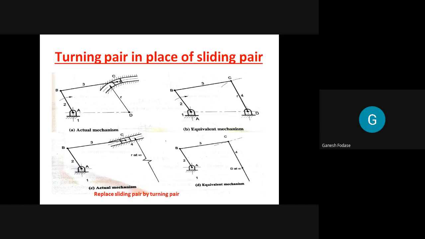Here 2 will rotate about 1 with respect to point A. So 2 and 1 will form a turning pair, the first turning pair here. Is it clear? All of you, please. 1 and 2 form a turning pair. Now what about 2 and 3? Observe here. Yes, 2 and 3 form a turning pair. Okay. 3 and 4.